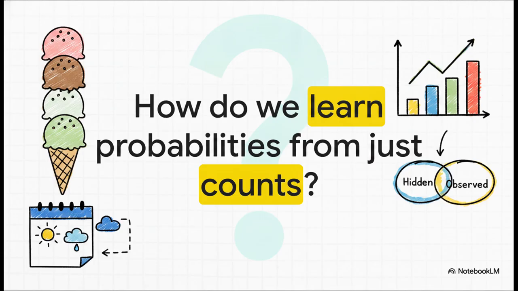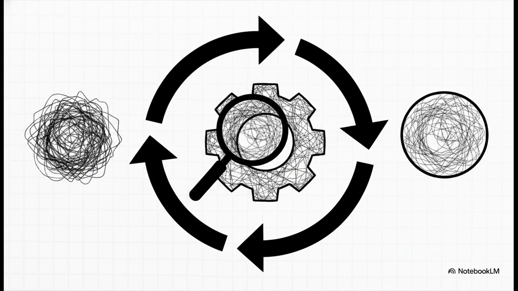Just think about this challenge for a second. How do we learn the hidden transition and emission probabilities if absolutely all we have is a list of ice cream counts? We have 0 labeled weather data whatsoever. How can a machine learn these parameters entirely from scratch in a completely unsupervised way? The answer to that is the forward-backward algorithm, which is also known as the Baum-Welch algorithm. This is pretty much the ultimate detective tool for our hidden Markov model. It's an iterative technique called expectation maximization.